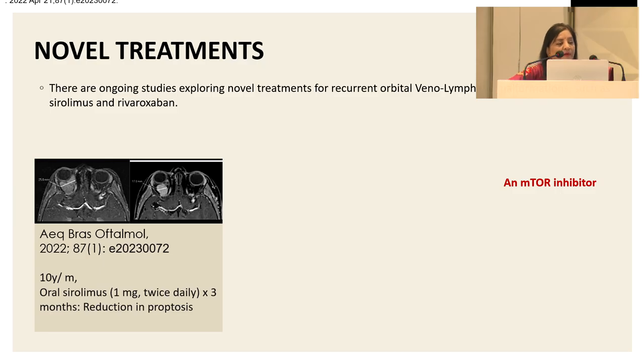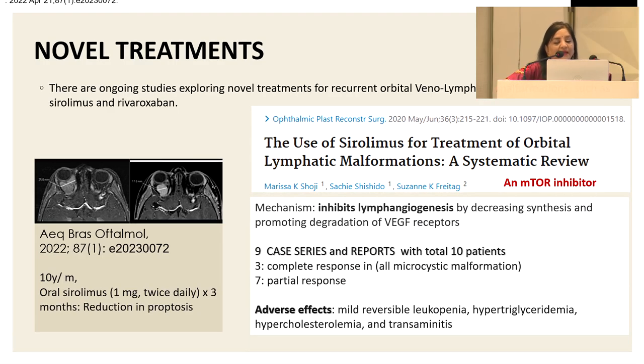Coming to the novel treatment, there is an ongoing study exploring novel treatments for recurrent orbital venolymphatic malformations such as sirolimus and rivaroxaban. And this is a single case report of using sirolimus in a 10-year-old child. You can see there's a 50% reduction in the size of the lesion and decrease in the proptosis. Then a total of 10 patients have been reported, and 3 had complete response, 7 had partial response with sirolimus.